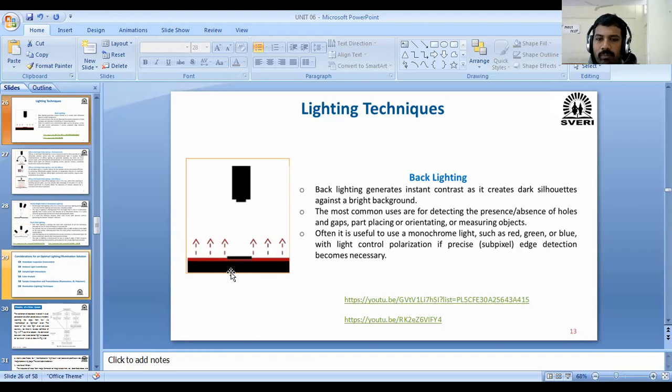When we start this electric light, the total reflection of this object is captured with this camera, and you will find the holes or inside defects with the help of this backlight technique. Last time also we discussed this.